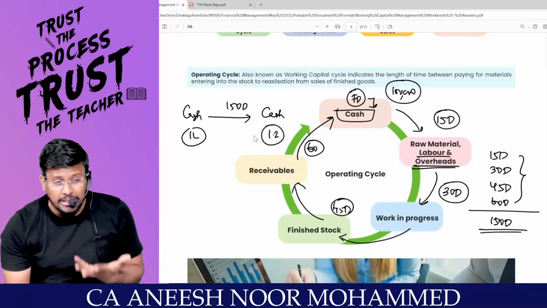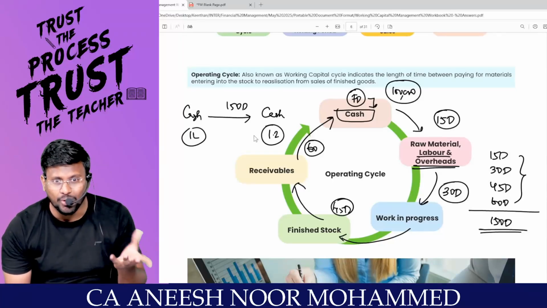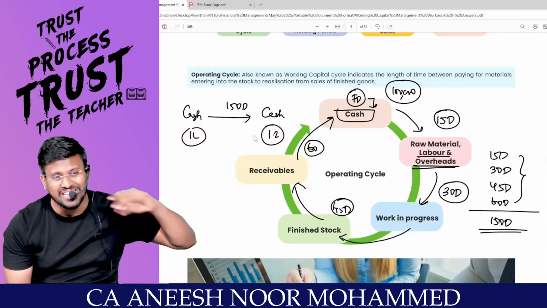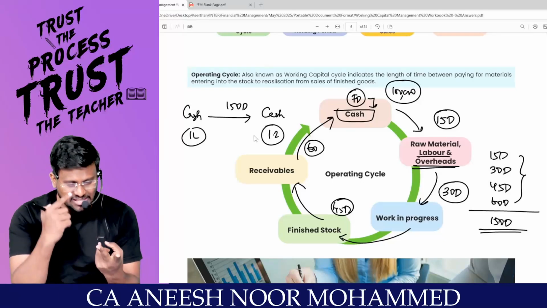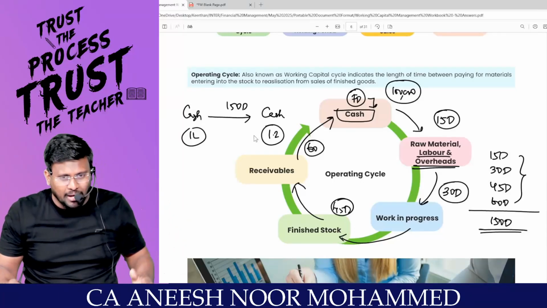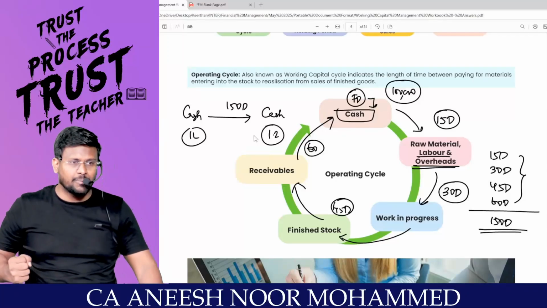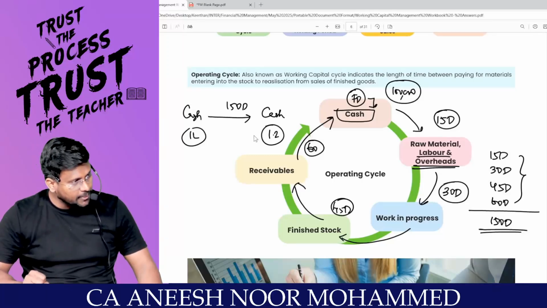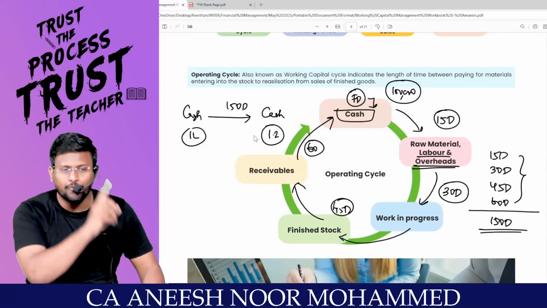That 20,000 is my EBIT, earnings before interest and tax. With that, I will again settle to the financing decision people, such as interest, such as tax, all those things. So once one cycle is over, I will withdraw 20,000 from that and I will reinvest 1 lakh into that. Are you really with me? And that cycle will rotate for one more time.